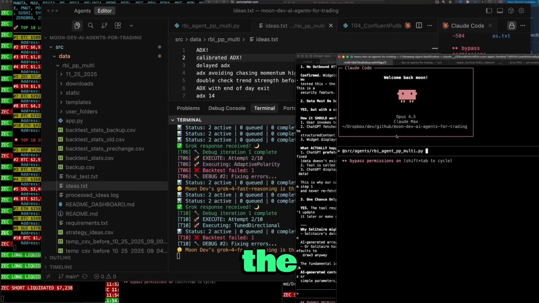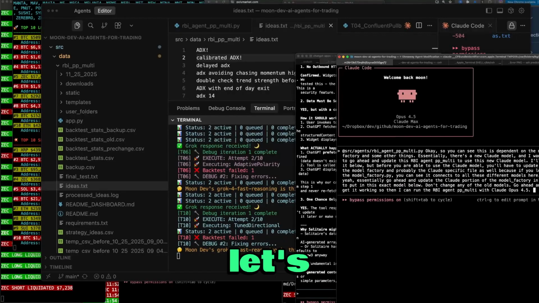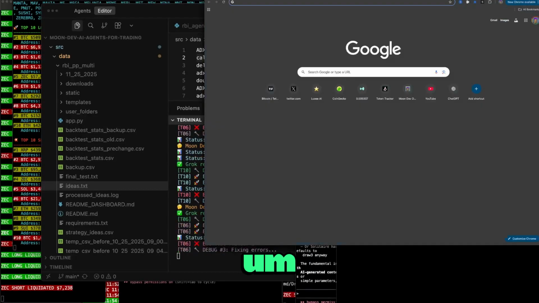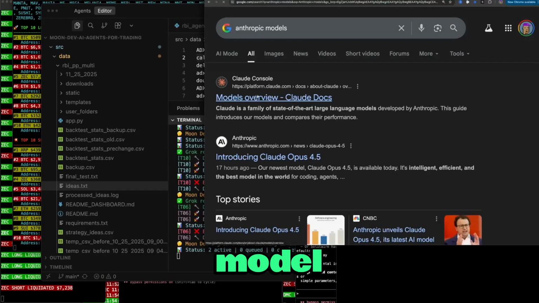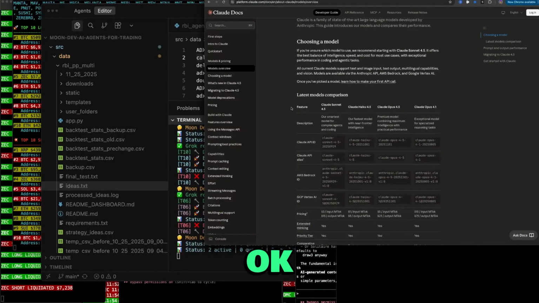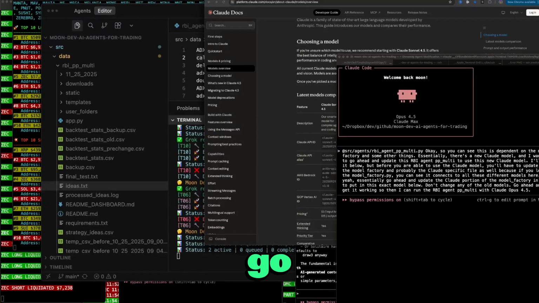Okay, so let's give her the official name here. So let's go over here to Anthropic models. Model overview here. Okay, so we got Sonnet 4.5 and we got Opus 4.5. Here you go.